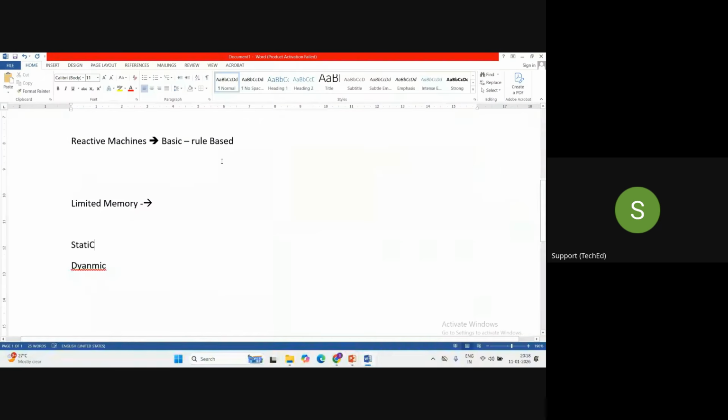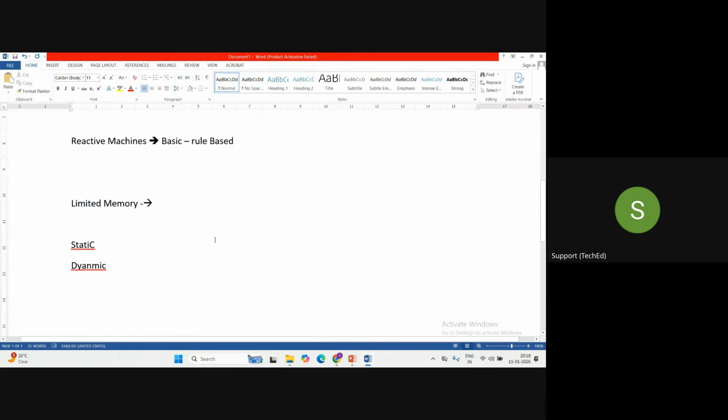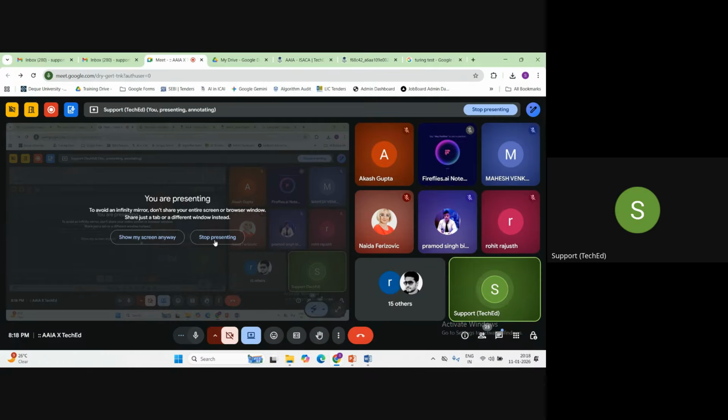Now guys, what will be an example of limited memory? If we talk about a self-driving car, it uses certain data on which it is trained. For example, it can identify the signal, whether the signal is red or green, correct? It can see the feed from the cameras in the automated car, and accordingly it can take decisions.